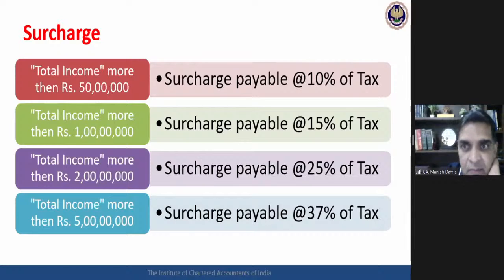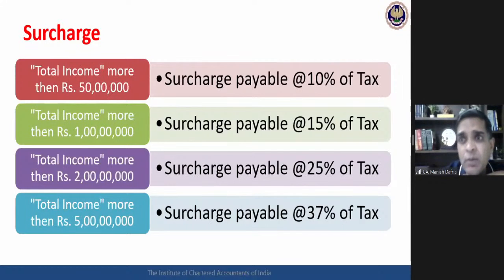Okay, so two important things. Normally, for all the other assessees, surcharge starts after 1 crore. We have discussed with respect to company already. More than 1 crore, then surcharge applies. For individuals, surcharge applies from 50 lakhs income onwards. And then there are four different thresholds: 50 lakh, 1 crore, 2 crore, and then 5 crore. Then the surcharge is payable at the rate of 10%, 15%, 25%, and 37%.